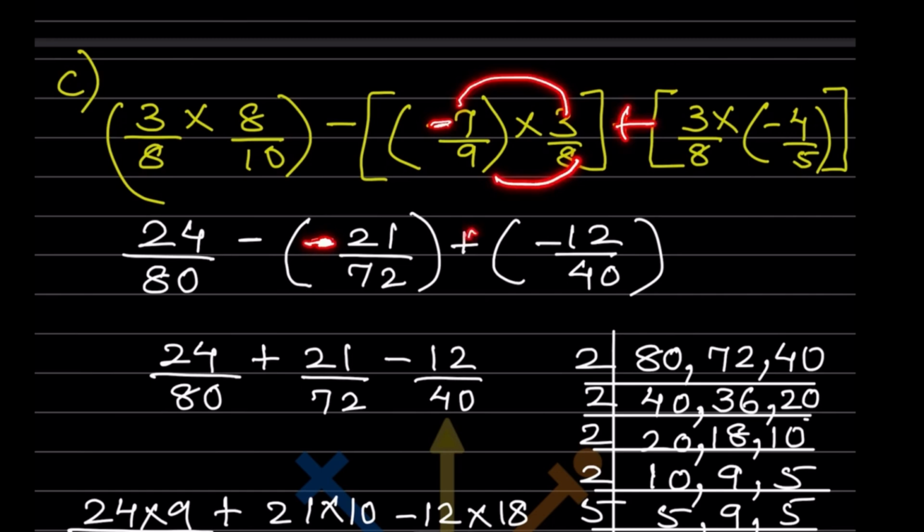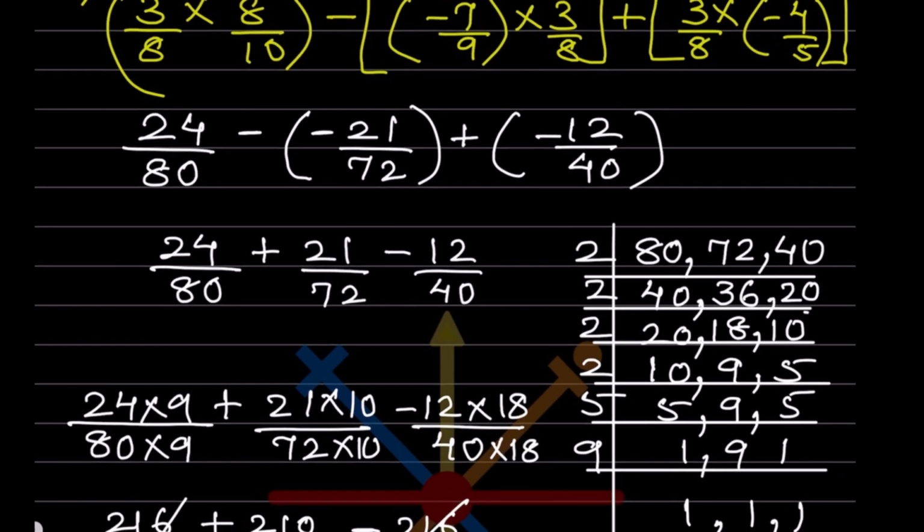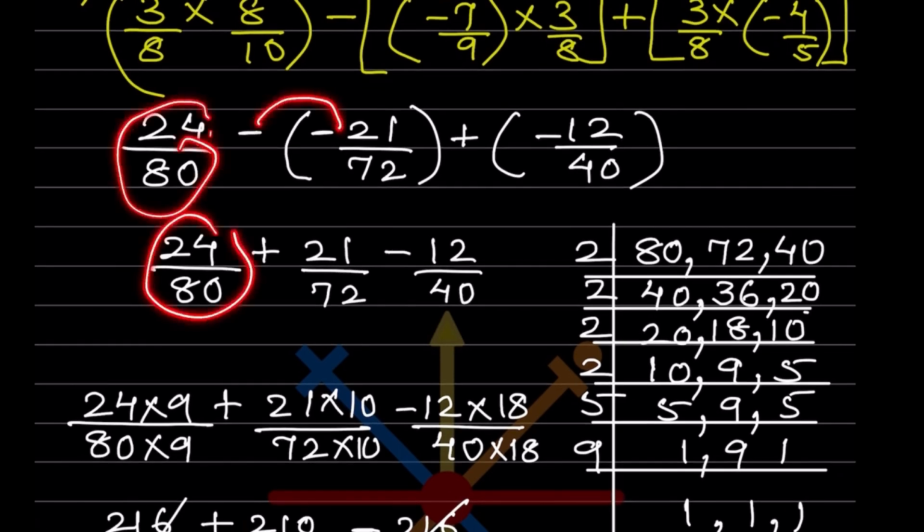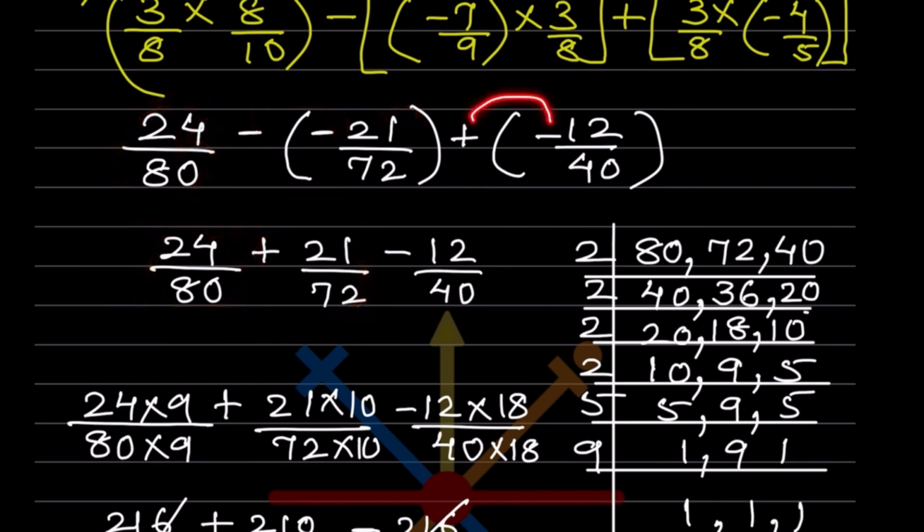Then the outside sign, let us keep as it is, 12 over 40, but then there is a negative sign, so don't forget the negative sign. If you forget the negative sign, everything is going to be wrong. So now first thing what we are going to do, this will write same, negative and negative becomes positive, and this will be same, negative and this will be positive, negative is going to be negative.